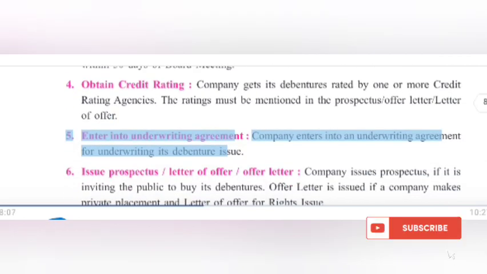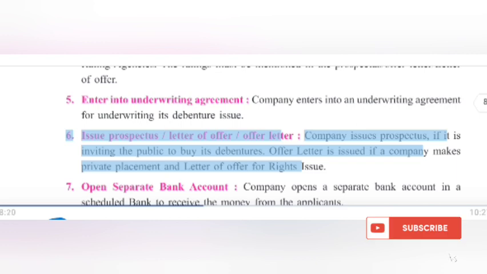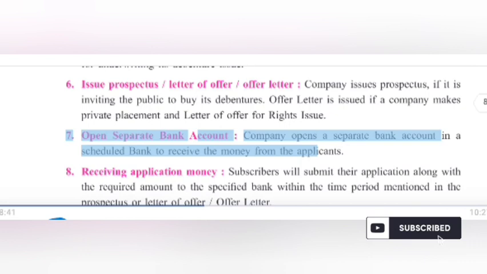5. Enter into underwriting agreement. Company enters into an underwriting agreement for underwriting its debenture issue. 6. Issue prospectus, letter of offer, offer letter. Company issues prospectus if it is inviting the public to buy its debentures. Offer letter is issued if a company makes private placement and letter of offer for rights issue. 7. Open separate bank account. Company opens a separate bank account in a scheduled bank to receive the money from the applicants.